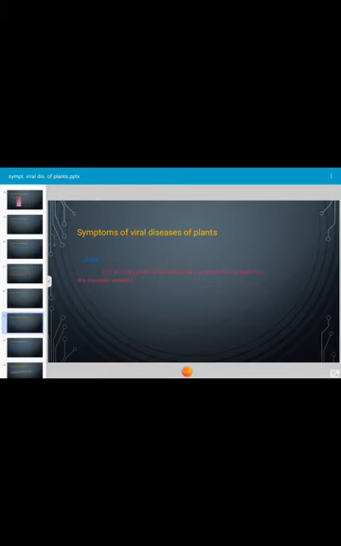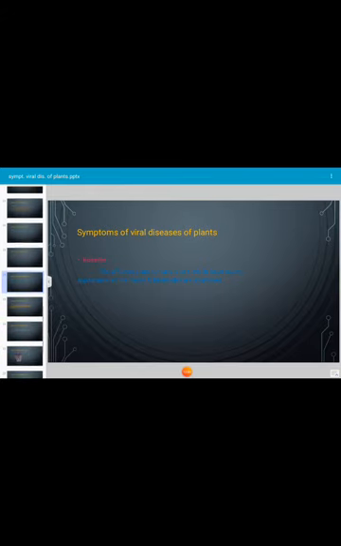Okay, next. Rosette. It is a type of symptom which is caused by a viral pathogen. In this case, the affected plants remain short and show a bushy appearance as the nodes and internodes are shortened. There is reduction in the leaflets. The plant produces small and sessile flowers which are useless. Rosette is a type of symptom caused by a viral pathogen in groundnut crop.